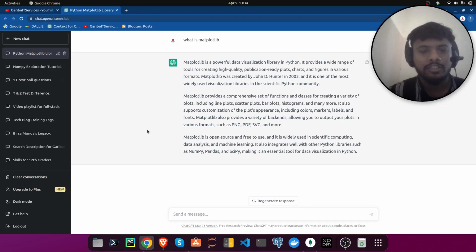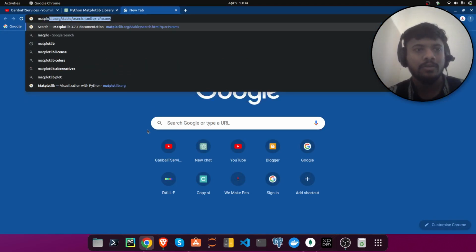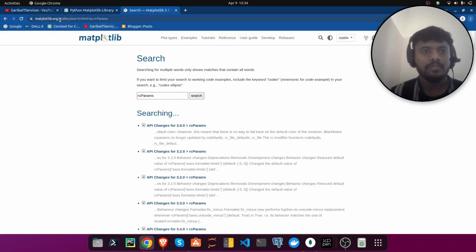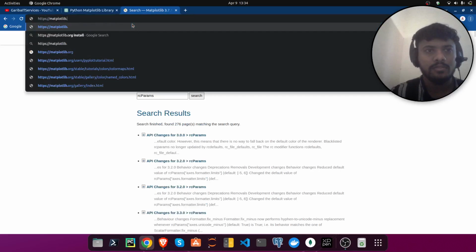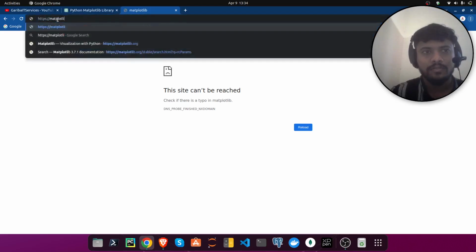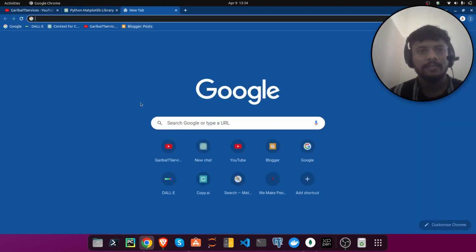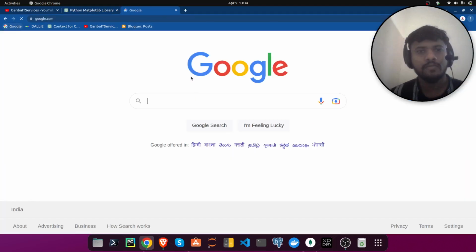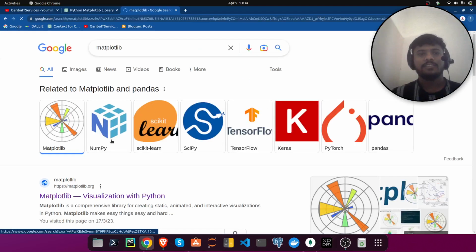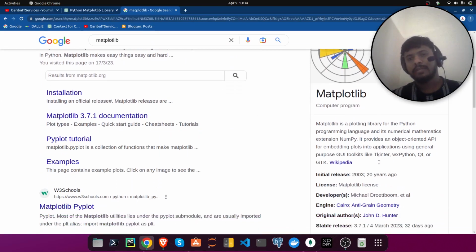Let's search in Google what it will say. Like matplot. Okay, enter. Sorry. That's why I prefer Google first. Yes, so you will get one more definition here from Wikipedia.